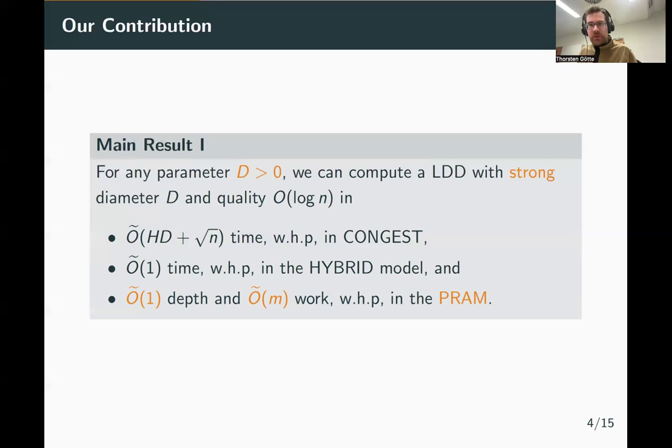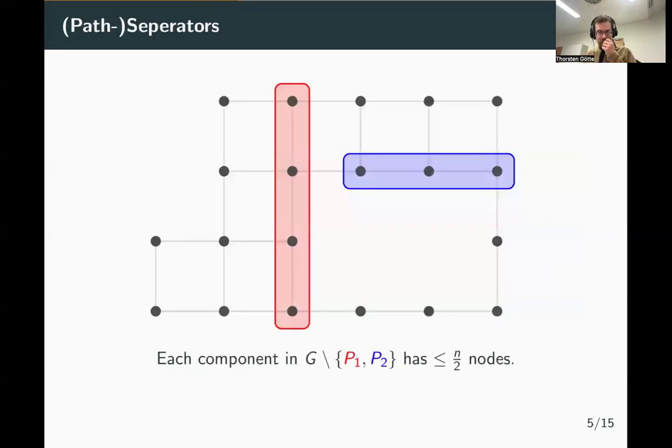So probably most of you will know what a separator is, but for the sake of completeness, let me give you a very short intuitive definition. So let's consider the graph from before. And we notice that in this graph we had from before, if we remove two shortest paths from this graph, the remaining connected components will contain at most a constant fraction of the nodes from the original graph.